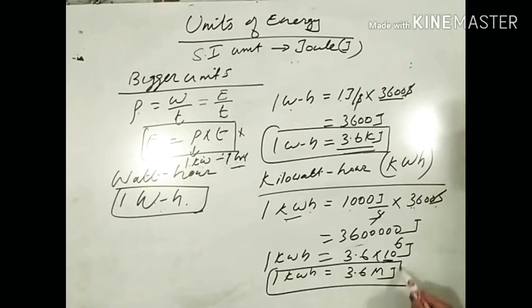So 1 kilowatt hour is equal to 3.6 megajoule. This is the relationship between kilowatt hour and the SI unit of energy.